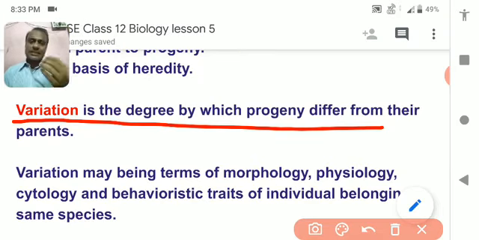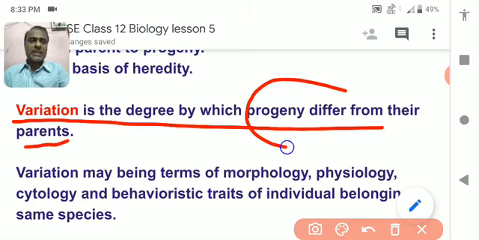Understood? Such as, you are a boy and you also have a brother. Your brother and you have so many differences, isn't it? Regarding the eyebrows, the hair, the skin color, the talking, the behavior, so many differences. All these differences together are called variation. So variation is the degree by which progeny, meaning offspring or children, differ from their parents.